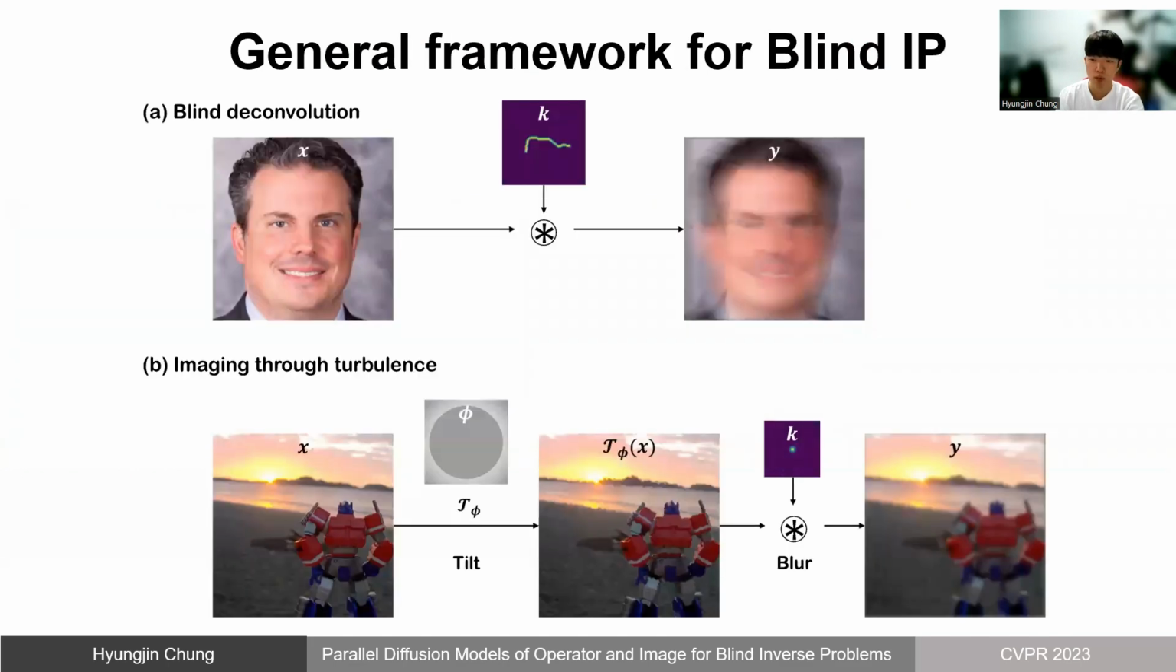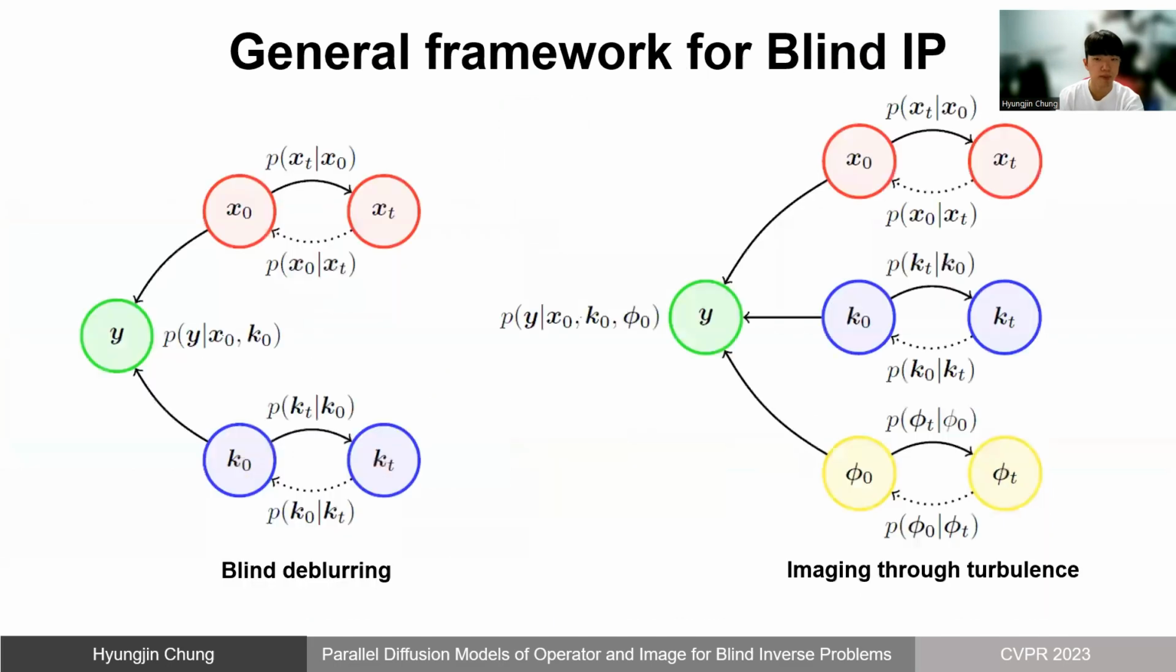Note that while we focused our presentation on the case of image deblurring, our method is fully general in that it can be applied to more complex blind inverse problems such as imaging through turbulence, where there is an additional tilt induced by some vector field. In essence, our method can be applied to all cases where the probabilistic graph is constructed as follows, where each component is conditionally independent given the measurement.